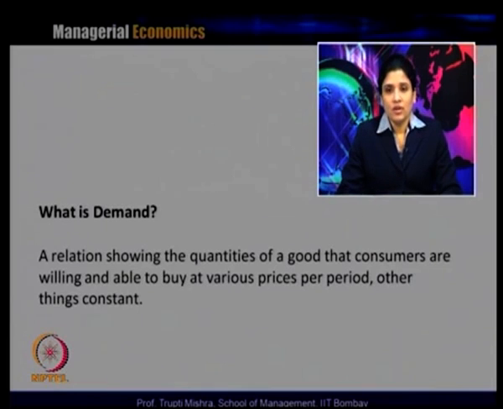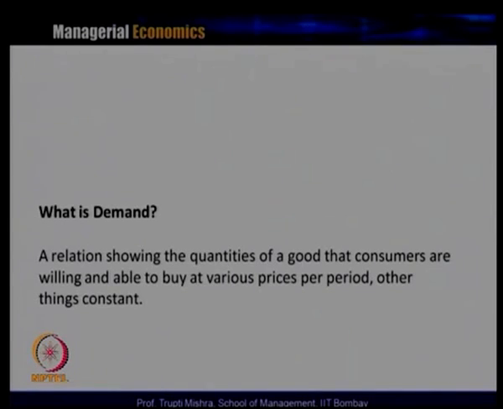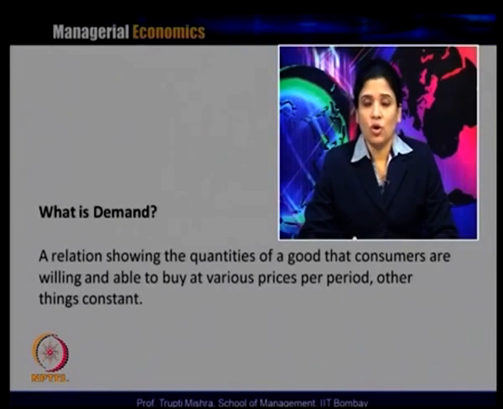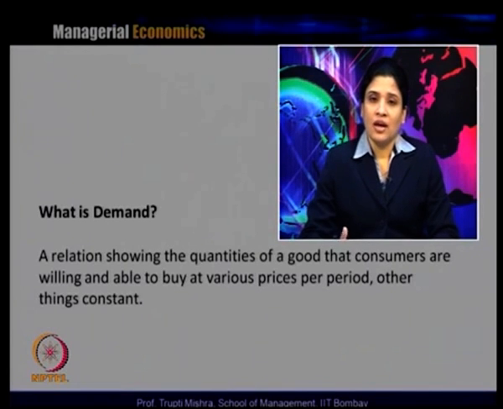So we will start from the first market force, that is demand. When we define demand, it is basically a relation showing the quantity of a good that consumers are willing and able to buy at various prices per period, other things remaining constant. Here, the other things, whether it's income, the market situation, or the forecast about the price, all other variables that have some say in the demand for the product, remain constant.